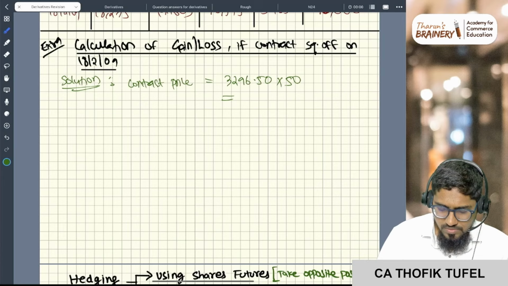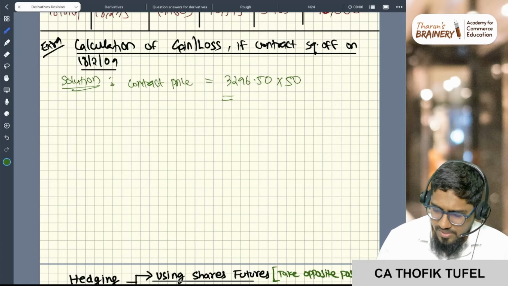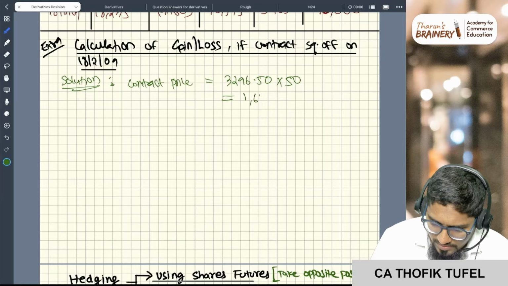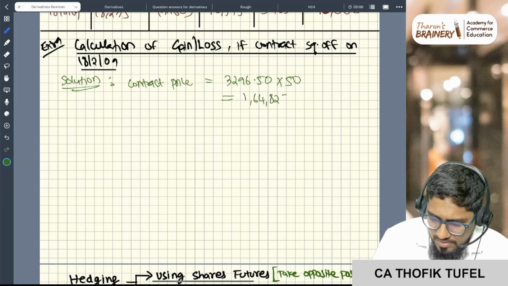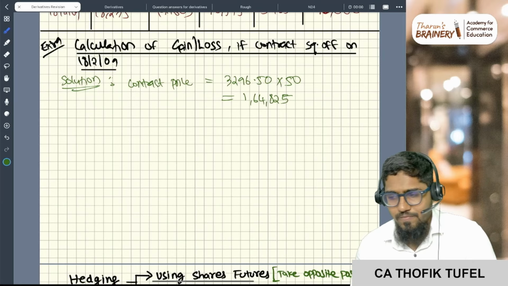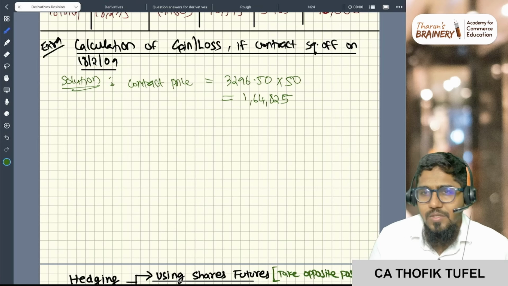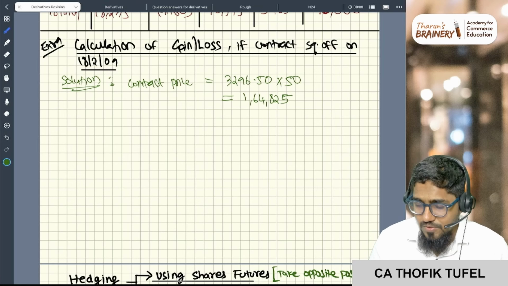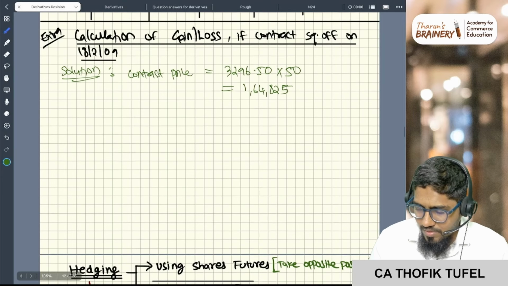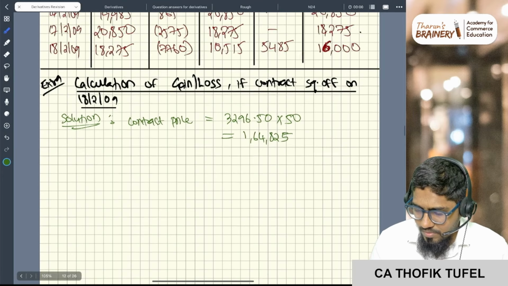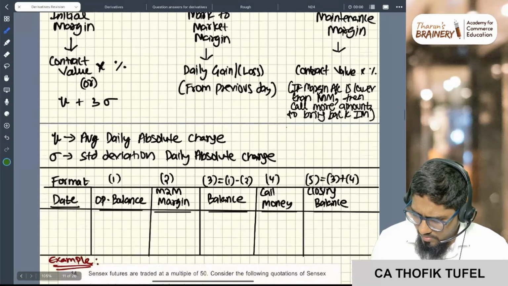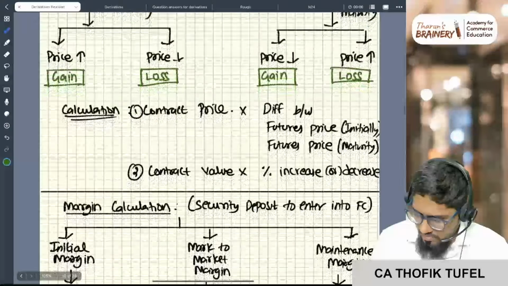3296.5 into 50. What is the answer? 1,64,825. Understood? So this is the price.